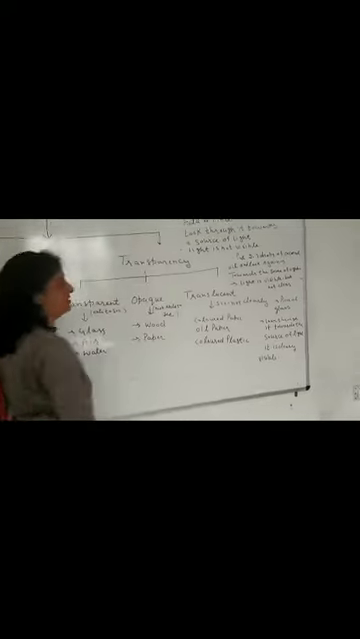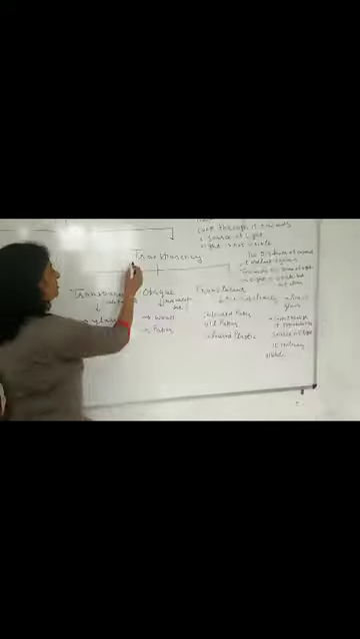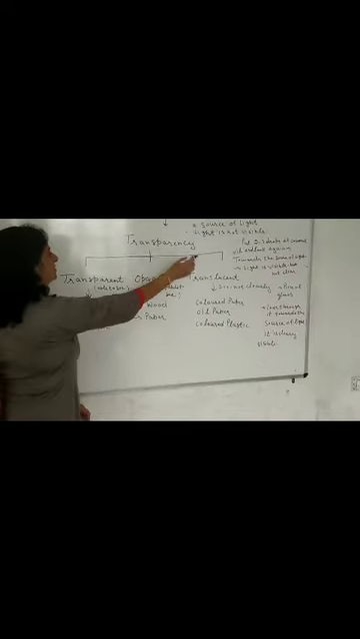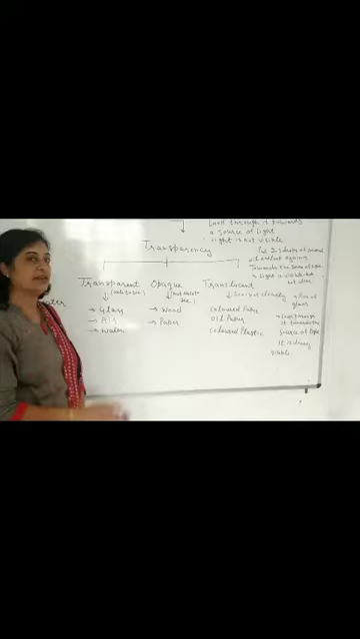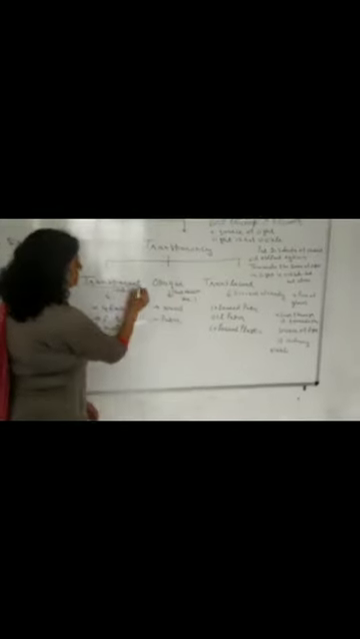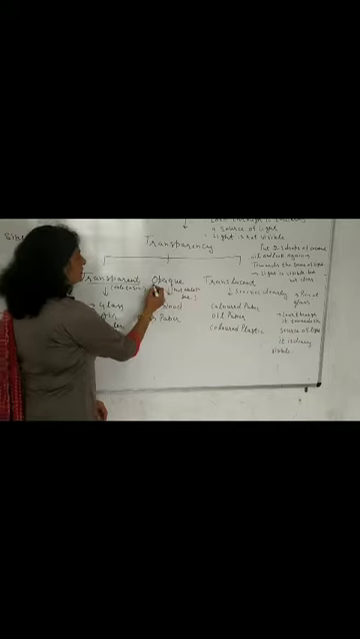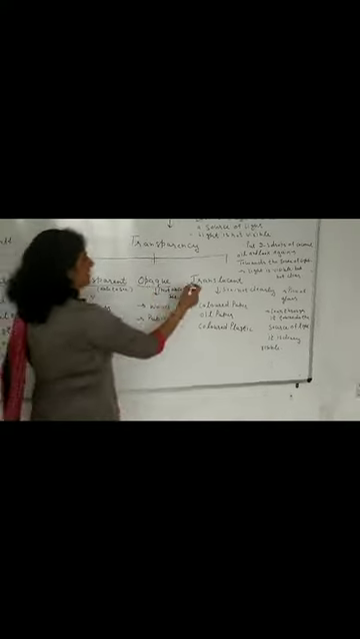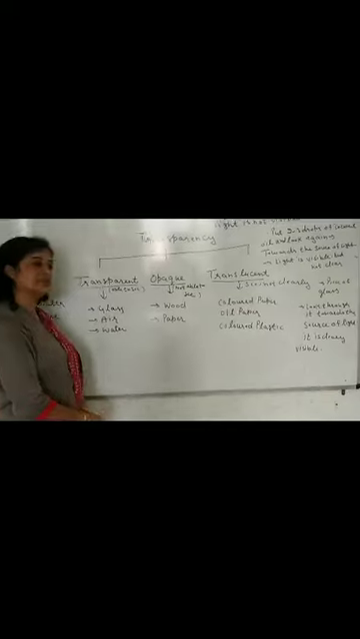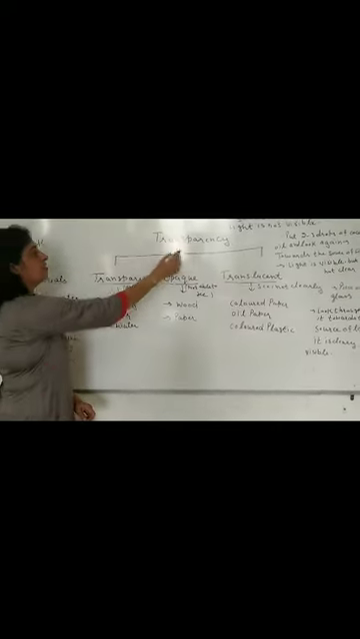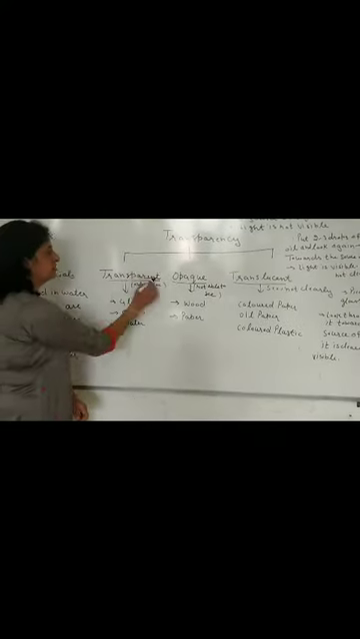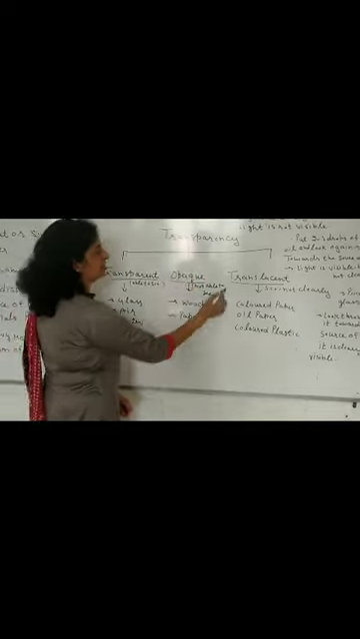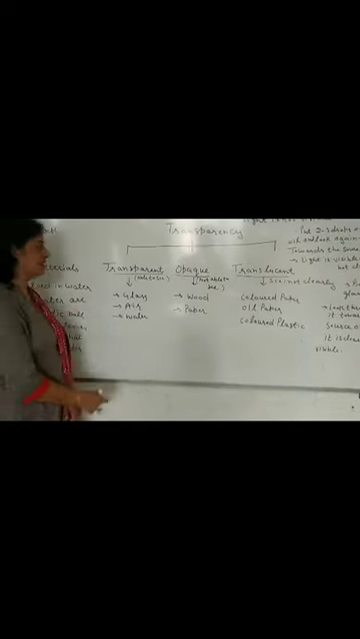Now the next property we will discuss is transparency. On the basis of transparency, we can divide the materials into three categories. How many categories? Three. The first one is transparent material. The next one is opaque material. And the next one is translucent material. On the basis of transparency, we can divide them into three categories: transparent, opaque and translucent material.